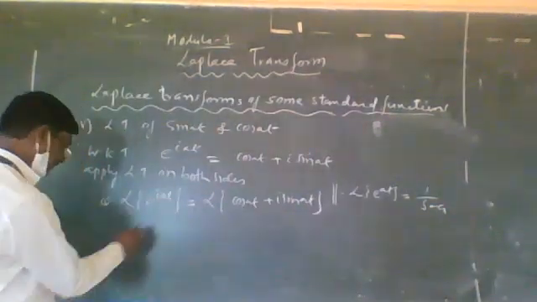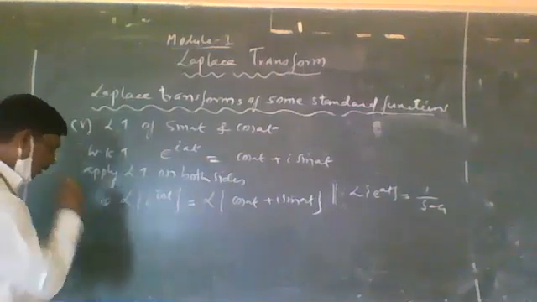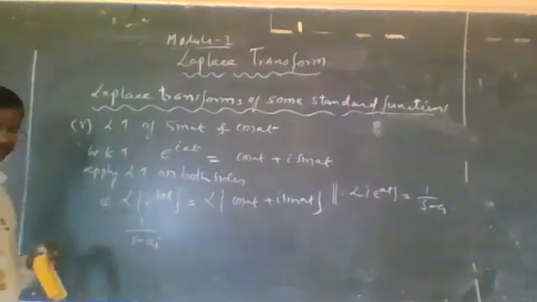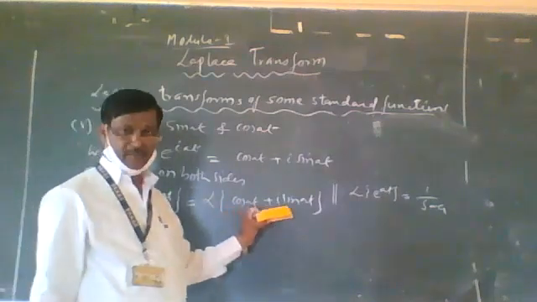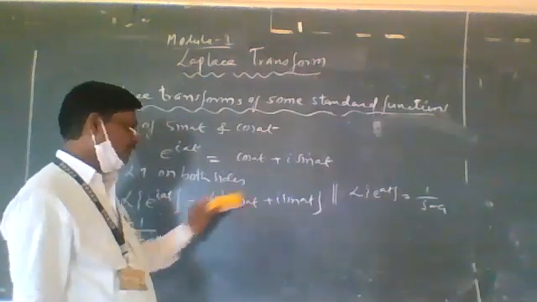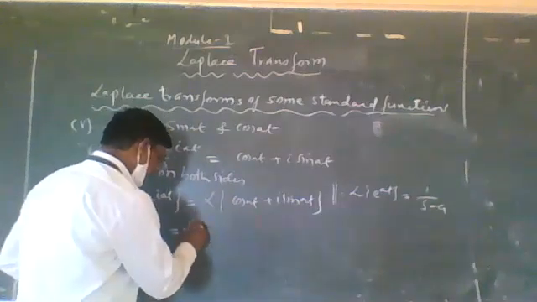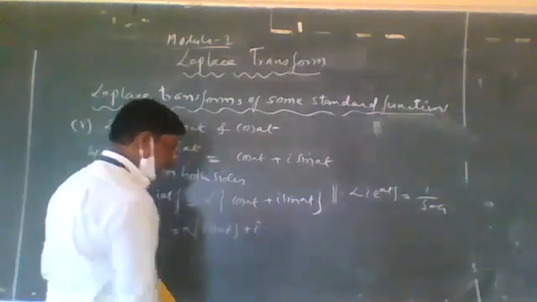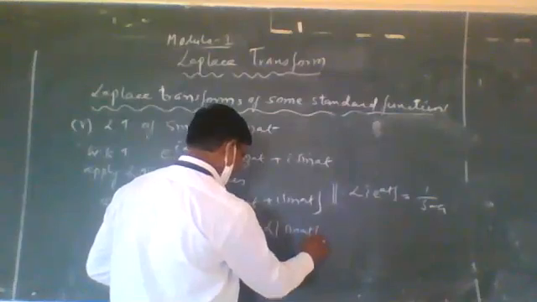So this is 1 divided by s minus ai. That is equal to, by using the linear property, we can apply the LT for both the functions where i is a constant. Therefore, it becomes LT of cos of at plus i, a constant, into LT of sine of at value.